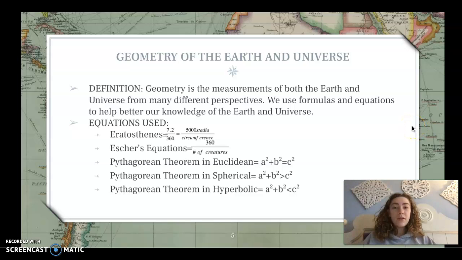So the definition of Geometry of the Earth and Universe is, geometry is the measurements of both the Earth and universe from many different perspectives. We use formulas and equations to help us better our knowledge of the Earth and universe. Within this section, we used not a lot of equations, but the ones that are listed below are very important.